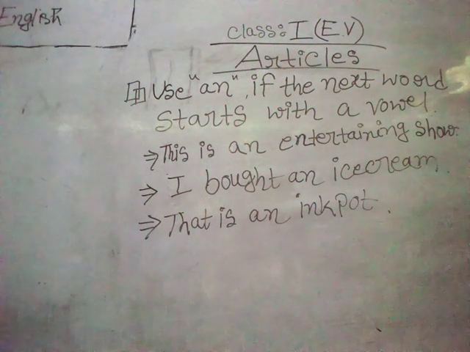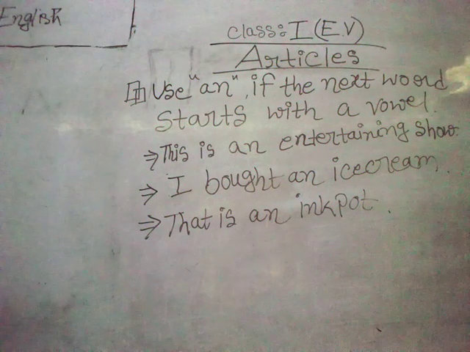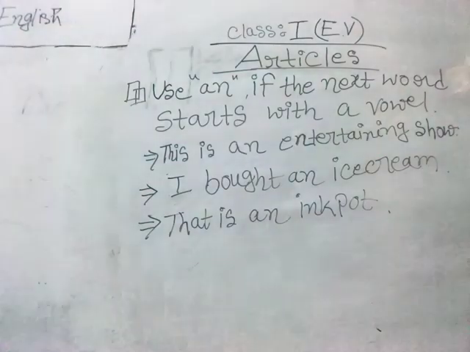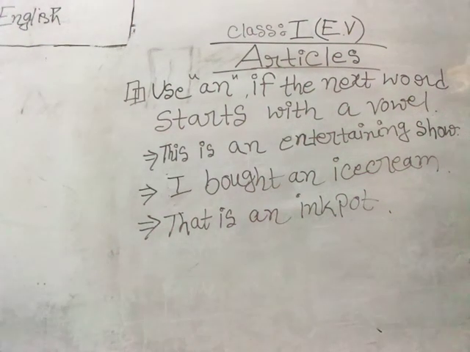Okay, can you see in the examples? This is an entertaining show. Here the word entertaining starts with e. If I make a circle on e, then you can highlight the point. The e is a vowel. Is it a vowel or consonant? Of course e is a vowel. So before e, what should I put? A or an? An, as our rule says: use an if the next word starts with a vowel.